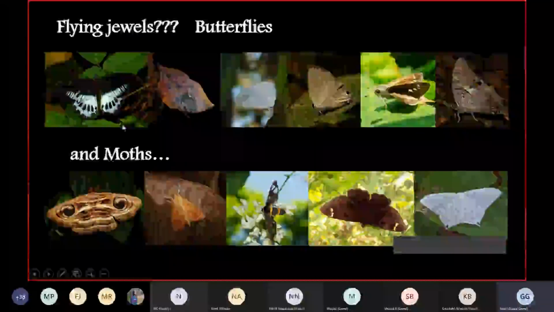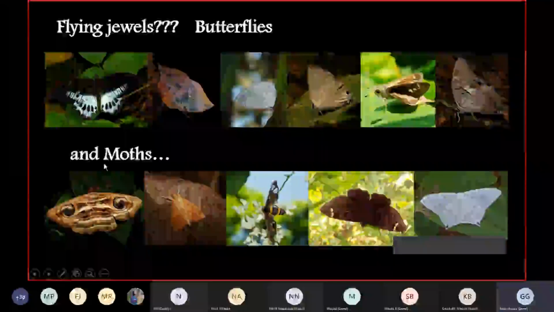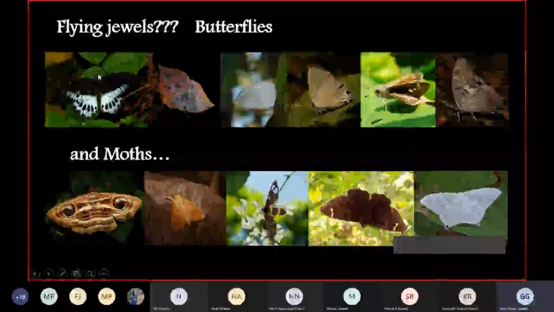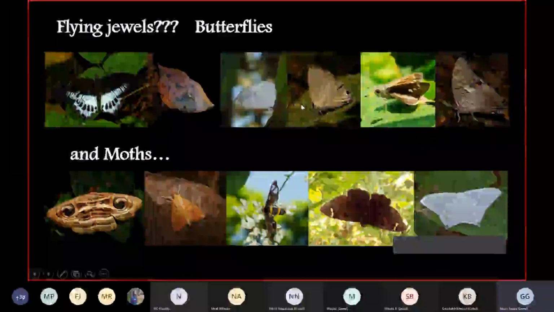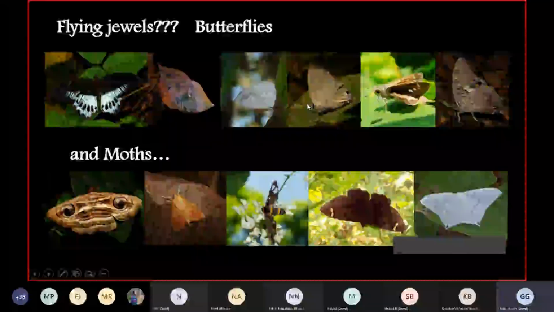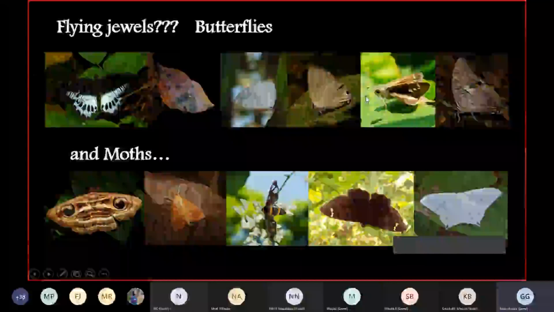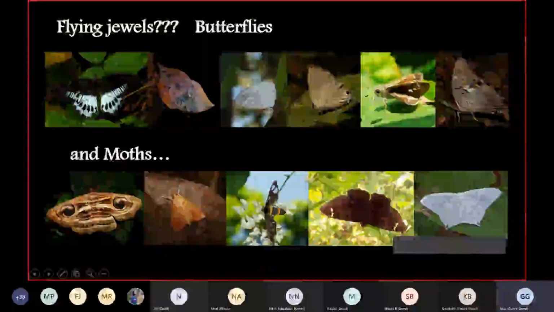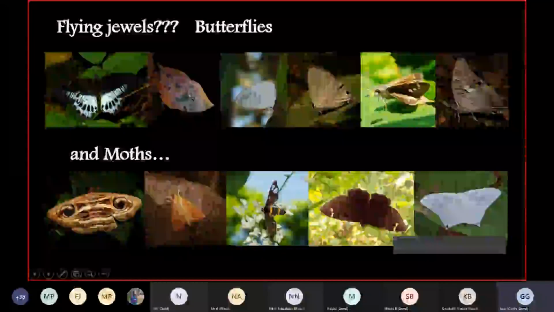Then of course you have butterflies, and you have moths as well in your campus. Basic differences: butterfly antennas are clubbed at the tip, like an earbud, with a thick bulb at the end. Or they are straight and curved at the end, like a hockey stick.